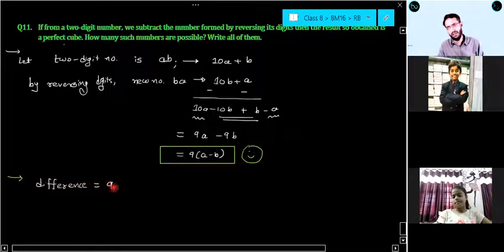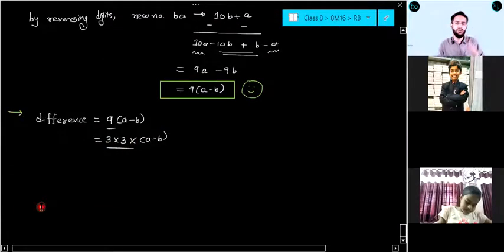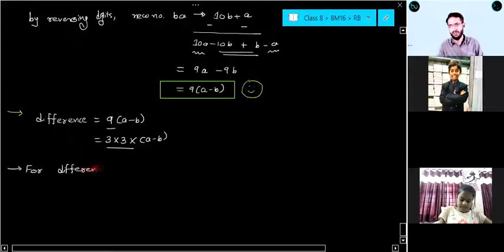So here the difference is 9 into (a minus b), which is equal to 3 into 3 into (a minus b), because 9 is 3 into 3. So for the difference to be a perfect cube, tell me what can be the value of a minus b?